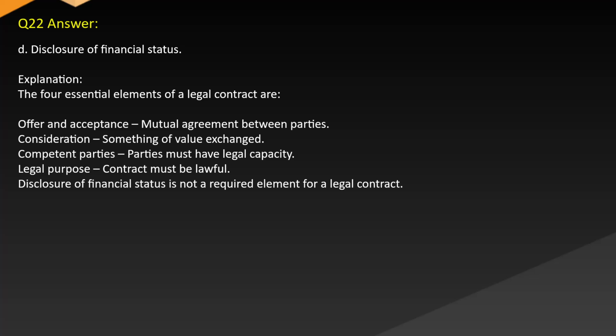Answer D. Disclosure of financial status. Explanation. The essential elements of a legal contract are offer and acceptance, mutual agreement between parties, consideration, something of value exchanged, competent parties, who must have legal capacity, and legal purpose. The contract must be lawful. Disclosure of financial status is not a required element for a legal contract.